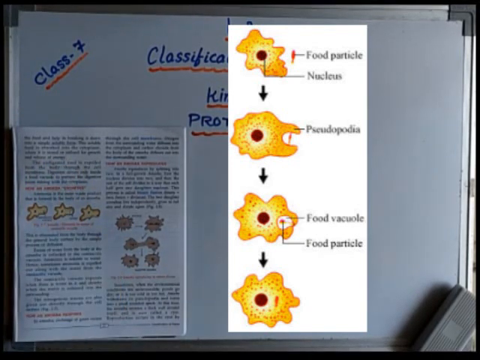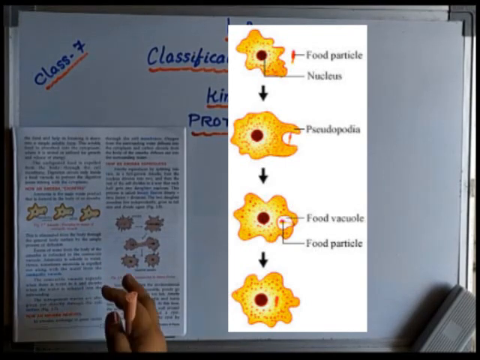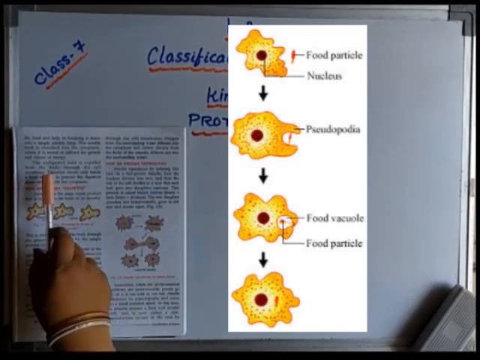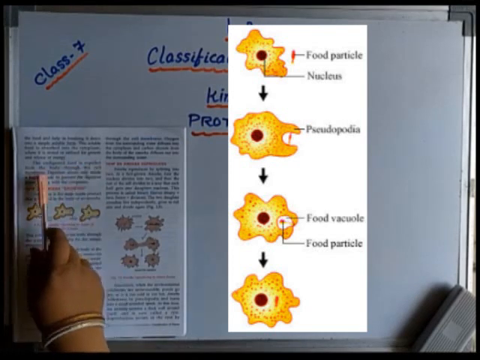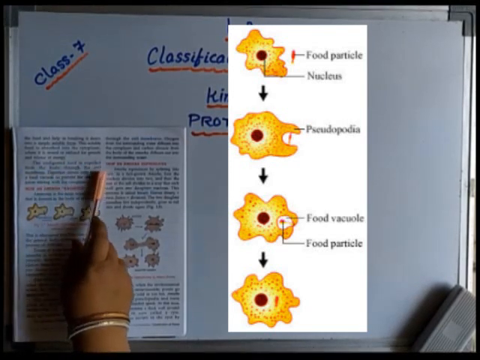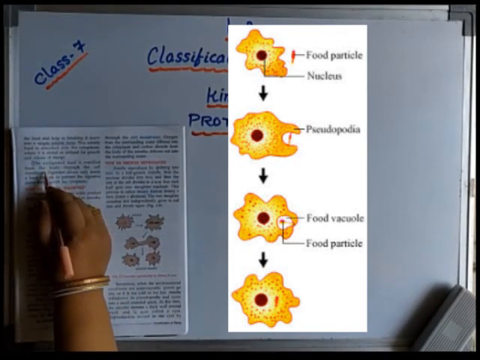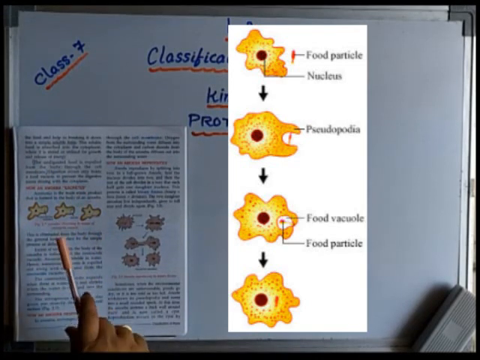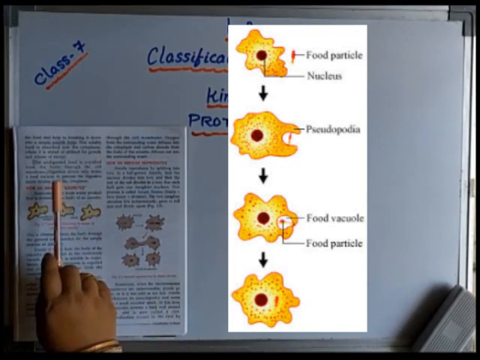Now all the food will not be digested. You know, in our human body also, you have seen that the food which is undigested comes out in the process of excretion. Here also you will find the same thing. Since it is behaving as an animal, the undigested food is expelled from the body through the cell membrane. Very important, these three lines. The undigested food which is remaining in the amoeba is expelled from the body through the cell membrane. Directly it will be taken out.